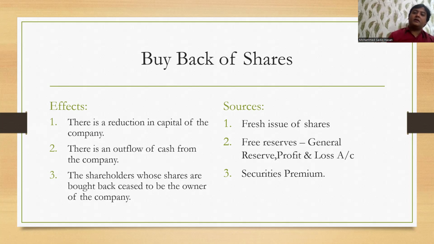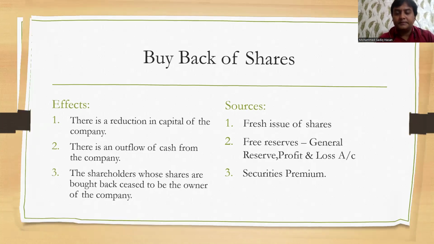Now the question is from where will the company get the money for buyback? Like what are the sources of buyback? The first option is fresh issue of shares. The company can go for fresh issue of equity shares, like new shares will be issued to the public. Whatever money they will be getting, they'll be using it for the buyback purpose. Second, whatever free reserves are there, divisible profits in the form of general reserve and profit and loss, they can use it for buyback purpose, and also securities premium can be used as a medium of money to buy back the shares. So these are the effects and three sources of buyback.